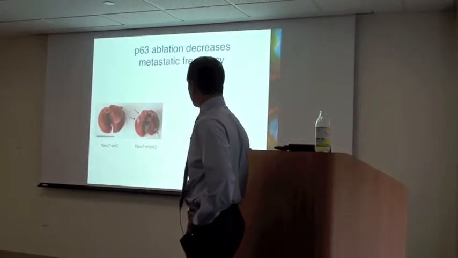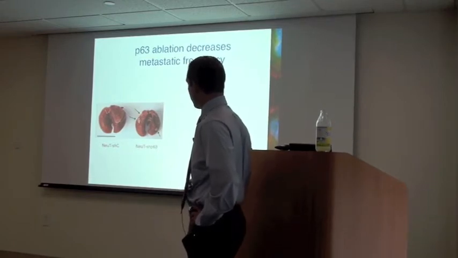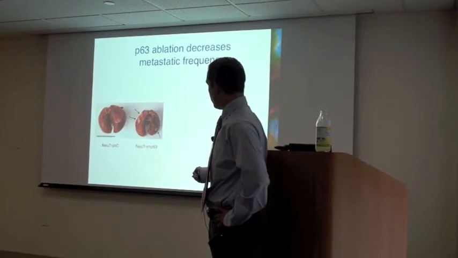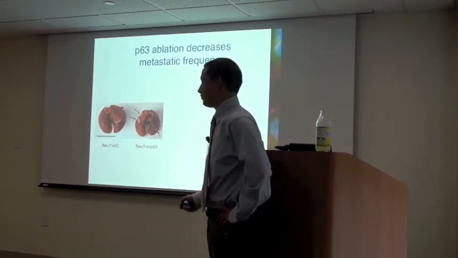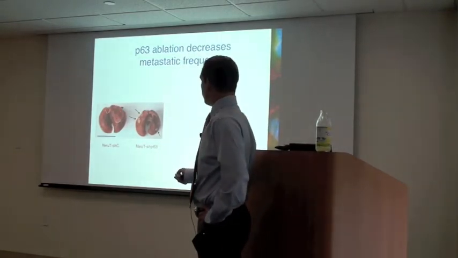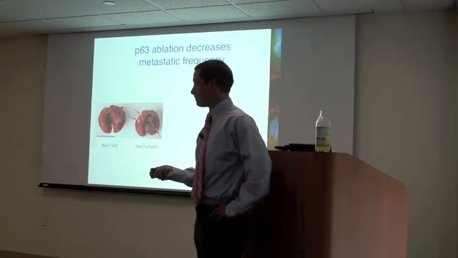I found that in the majority of the mice that were injected with cells with ablated P63 expression, you could see very noticeable metastatic nodules on the surface of the lungs, in contrast to the healthy-looking lungs from the majority of the control mice.